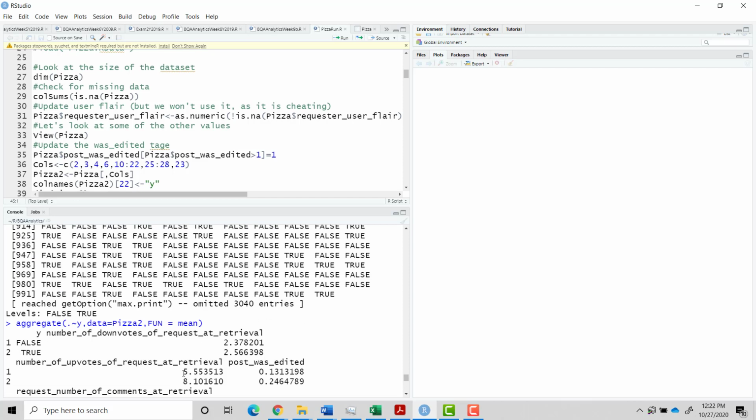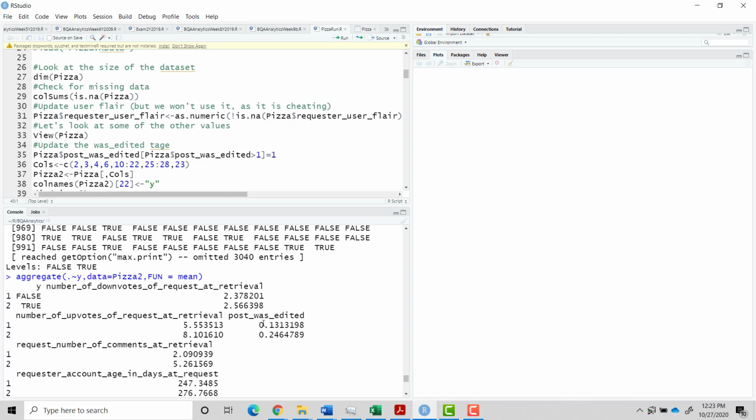The number of upvotes for a request that was given was 8, and for a request that wasn't given was 5. Now, funnily enough, the downvotes are very, very similar. It could be that some requests got a lot of attention, whether positive or negative, and it's actually the ratio more important than the actual up or down votes.